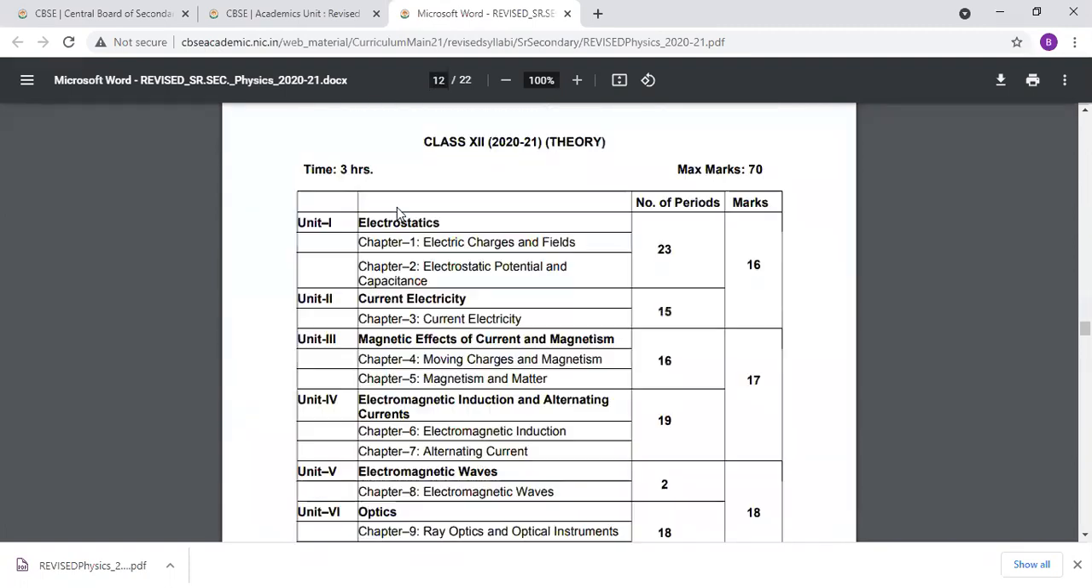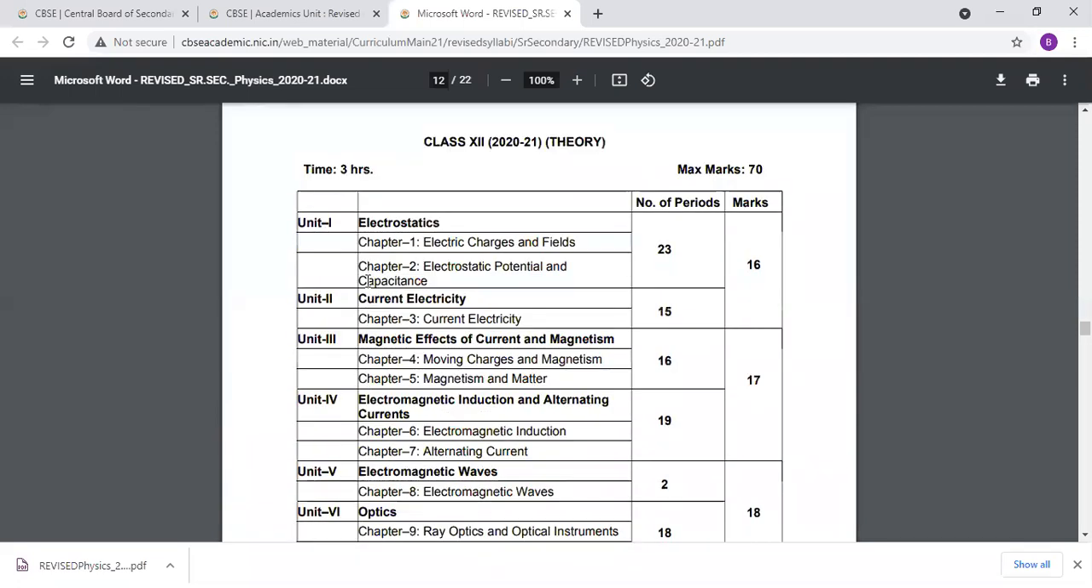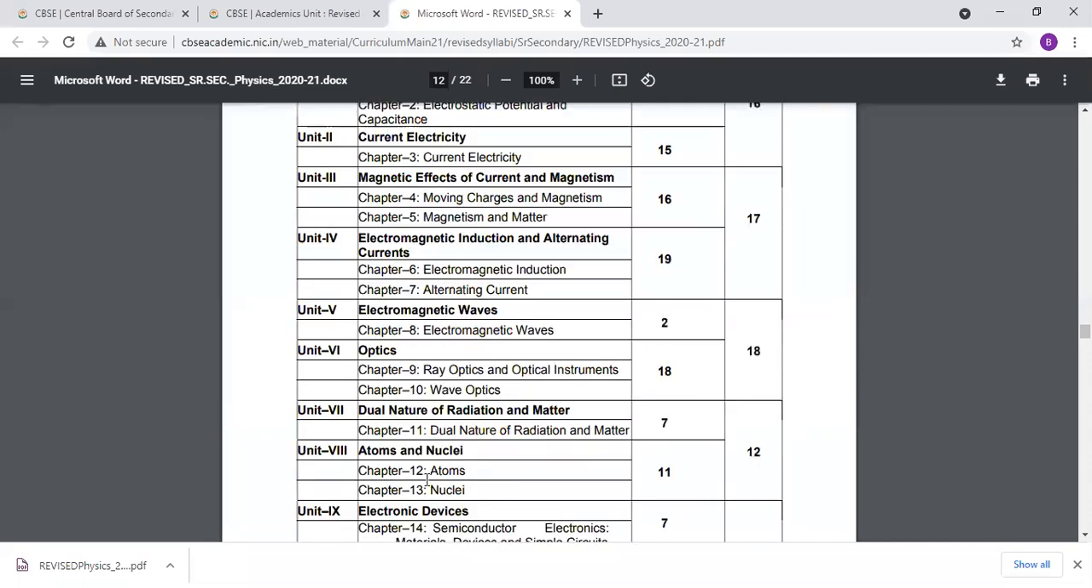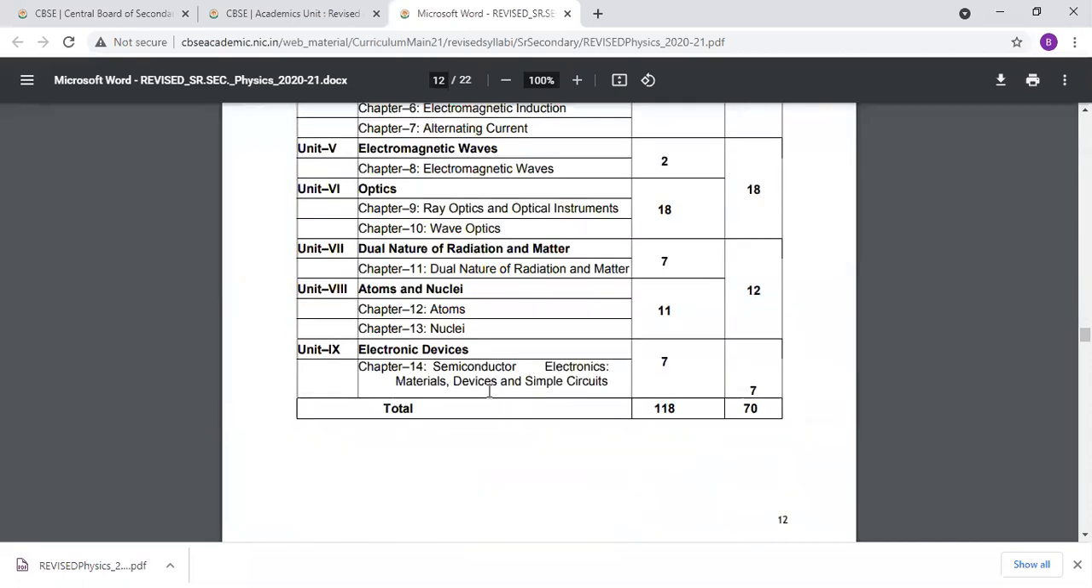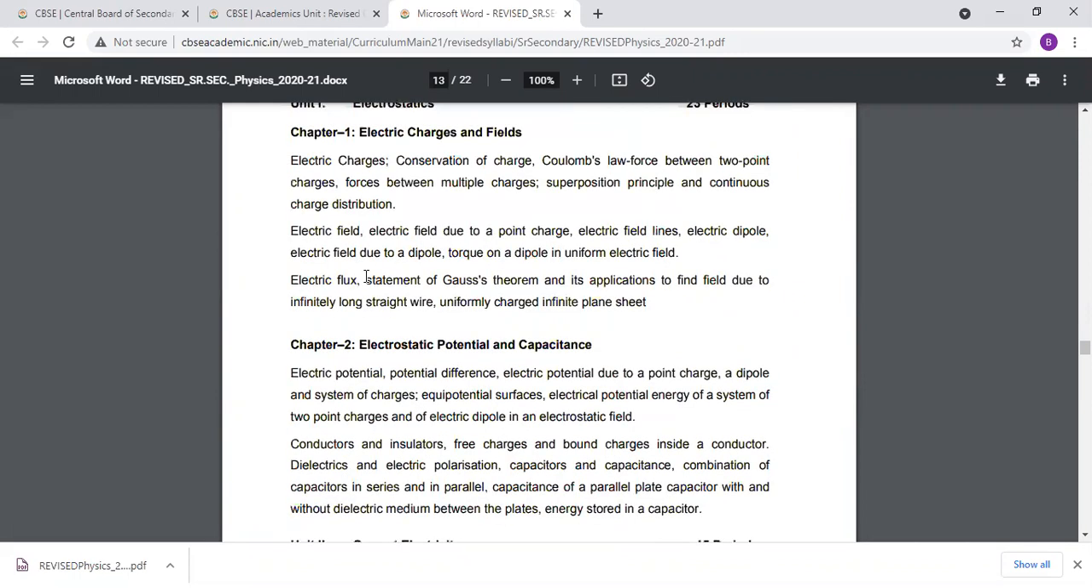Class 12th, 70 marks theory. Chapter numbers 1, 2, 3: 16 marks. Chapters 4, 5, 6, 7: 17 marks. Chapters 8, 9, 10: 18 marks. Chapters 11, 12, 13: 12 marks. Chapter 14: 7 marks. The mark distribution is common. There are no changes. Only the syllabus is somewhat different.